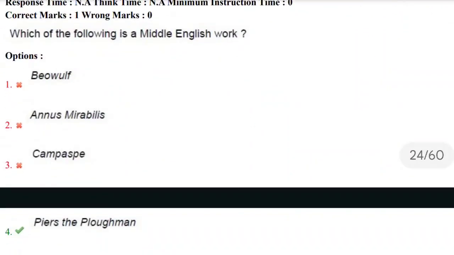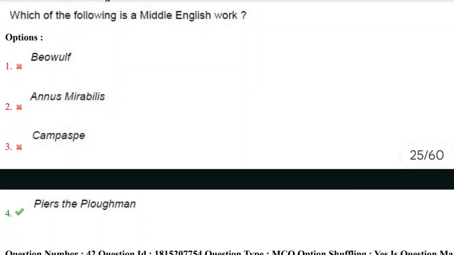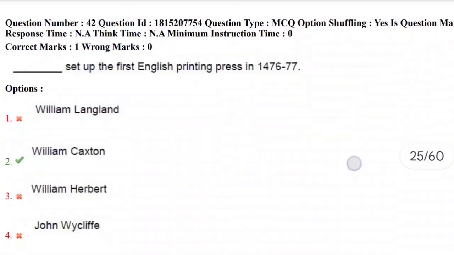Which of the following is a Middle English work? Yes, here we have the works like Beowulf, which is an Old English work, and Annus Mirabilis and Campaspe, Piers the Plowman. And the correct answer here is Piers the Plowman. Piers the Plowman is a Middle English work which belongs to Middle English period. Yes, so the correct answer here is fourth option. Let's move towards next question.